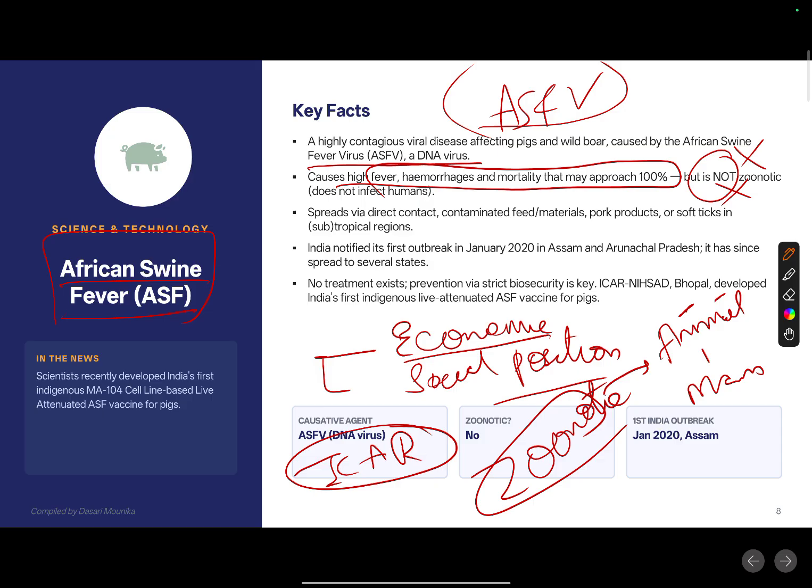animal to man. So it is only confined to, as of now, it is only confined to pigs.